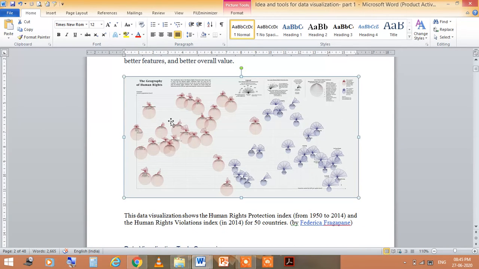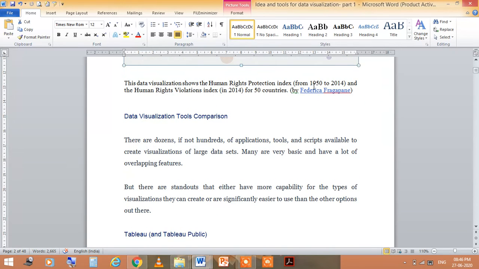So you can see here the geography of human rights, and these are some data which are visible now. This data is shown in the Human Rights Protection Index from 1995 to 2014, and the human rights violation index in 2014 for 50 countries. This is the data of 50 countries, from the year 1950 to 2014.